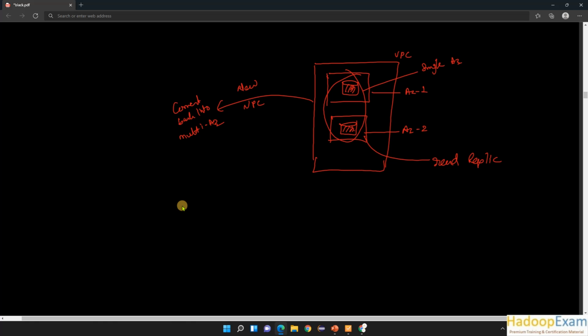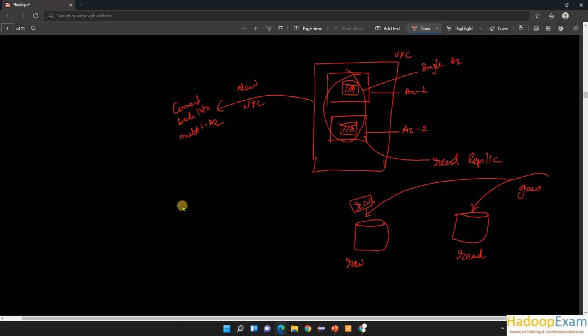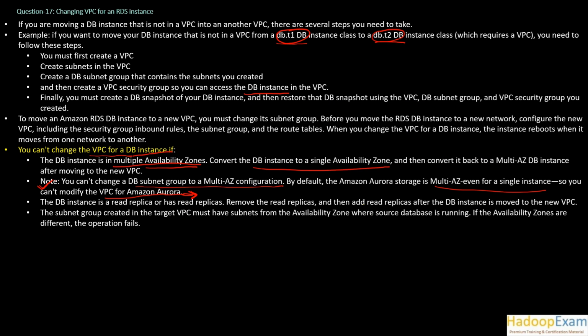So whenever you create a database, you generally create it in read-write mode, and this is the read replica. Generally all heavy read operations go to the read replica, and our transactional operations, where you are doing both read and write, generally go to the primary. Heavy reads go to the replica so that the database load is less. And what it is saying is that the DB instance has a read replica.